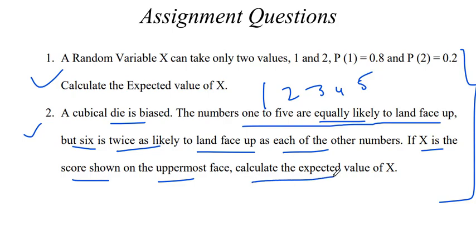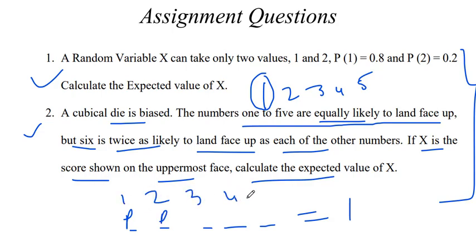They have not given the probability, so how do we find it? We already know that the summation of the probabilities of all outcomes is 1. Let's say the probability of getting 1 is p. Getting 2 is also p, and likewise up to 5. And what is the probability of getting 6? It is 2p. Why 2p? Because every other number has probability p, so it will be double.